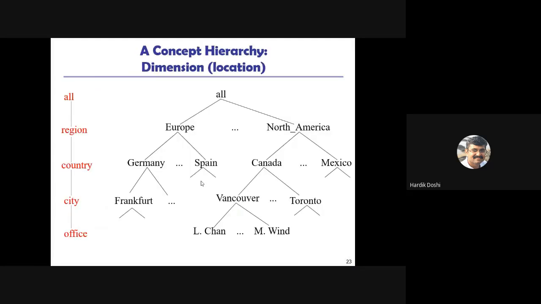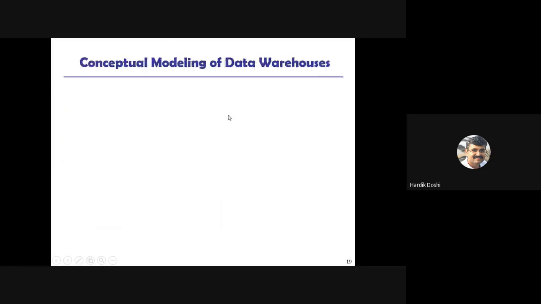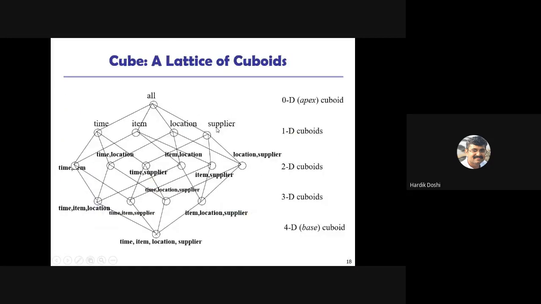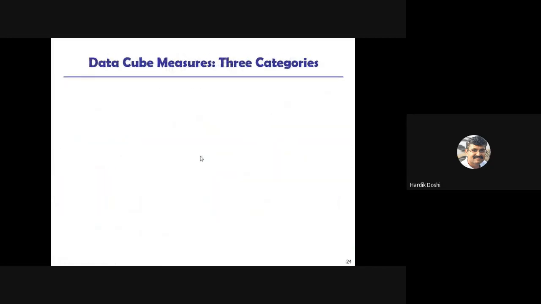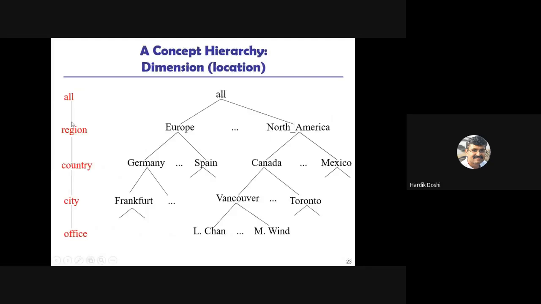See the concept hierarchy, dimensions. You can consider it this way. In the previous example which we discussed: all, then time, item, location, supplier. As you go downwards: all, then region-wise, Europe, North America, country-wise you go. So Germany, Spain, Canada, Mexico, city, Frankfurt, Vancouver, Toronto, office, Elgin, Mvin. So this is how you can structure it, a dimension based on location. This is termed as the location dimension.